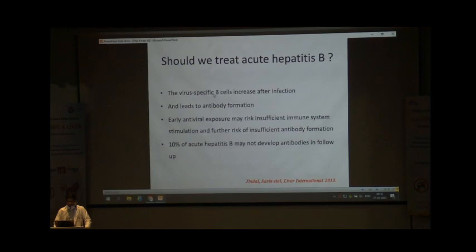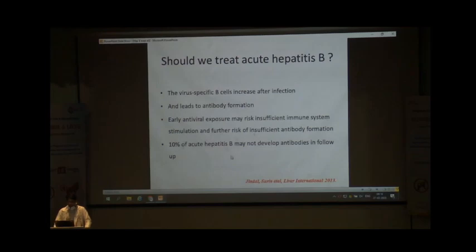Because in acute hepatitis B infection, there is a high number of virus-specific B cells that try to clear the virus. If we start the antiviral in the early phase, that antibody response may not be seen in the patients of acute hepatitis B virus, and that also can cause persistence of the virus for a longer time.